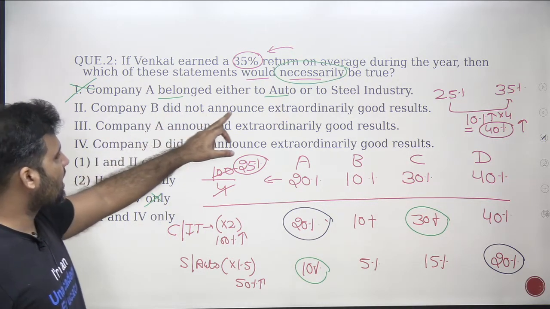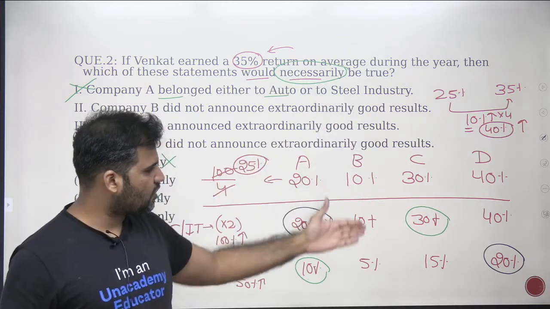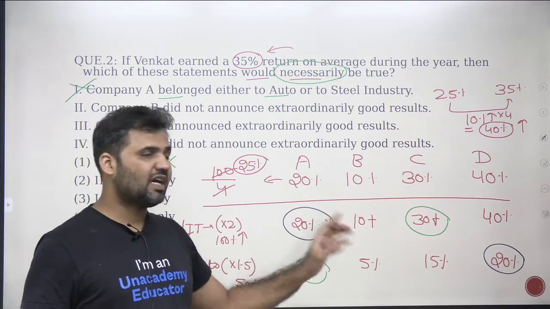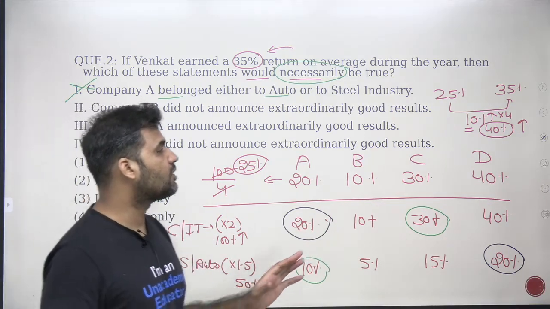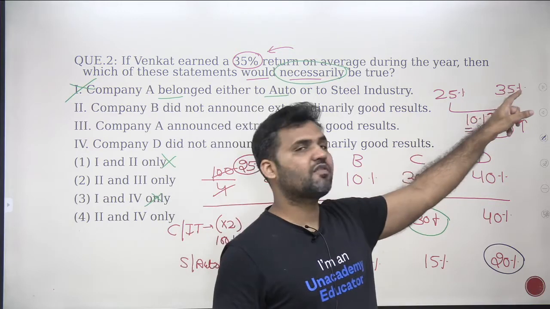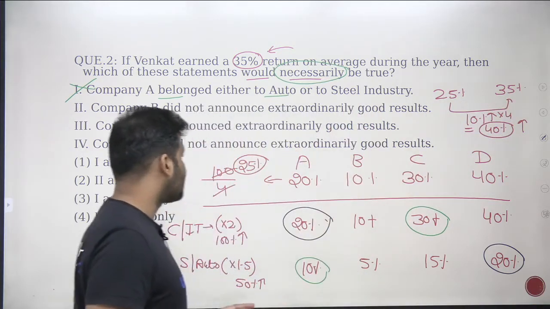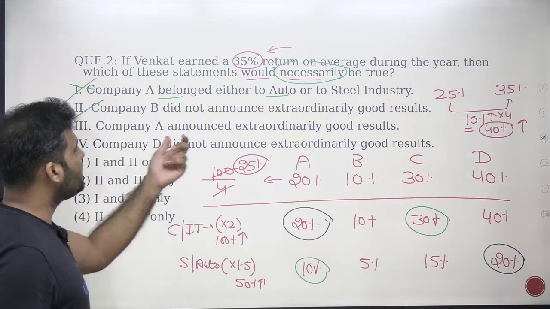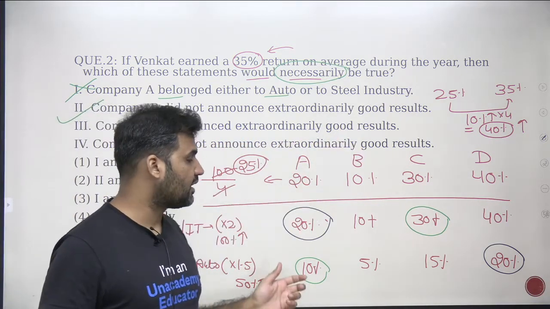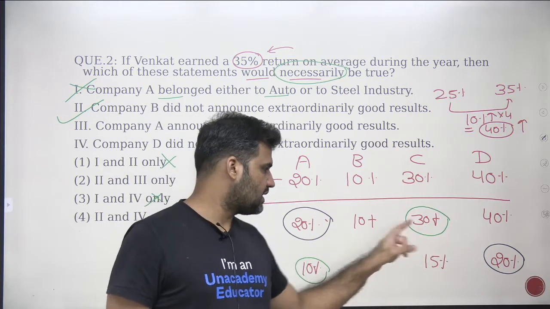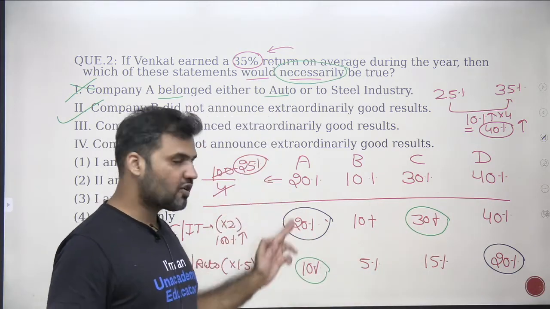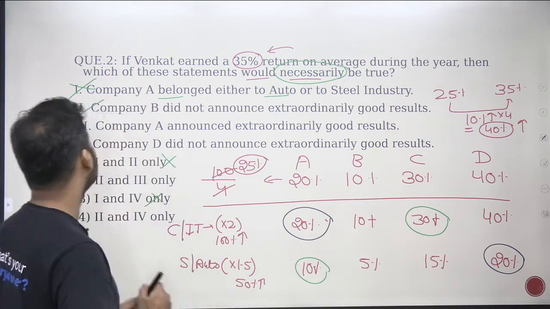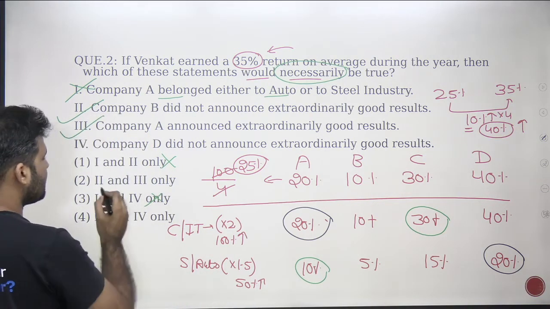Company B did not announce extraordinarily good results. See that B is not, in any of these cases, a part of any circle. So B is definitely not performing extraordinarily well; the company is giving a return of 35% instead of 25%. So yes, the second statement is correct. Company A announced extraordinarily good results, right? Whether you take this case or this green circle case, A is a part of both cases. So company A is definitely giving you more than the expected return. Third is definitely true. Second and third is my answer.